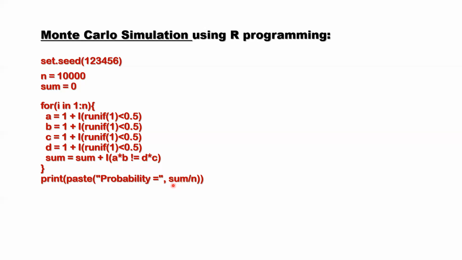We consider the ratio. Sum divided by n is an approximation of the probability that the linear system has a unique solution. We print it out and see the result. We check whether this numerical approximation is close to 5/8, which is 0.625.